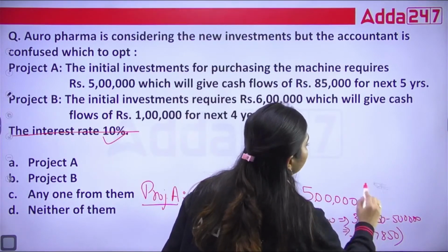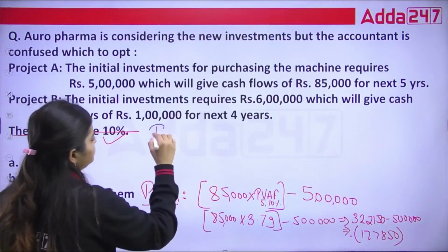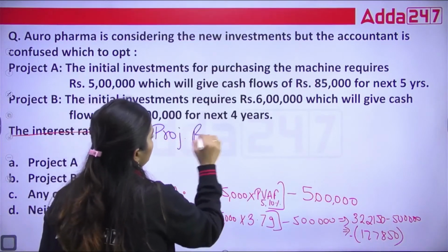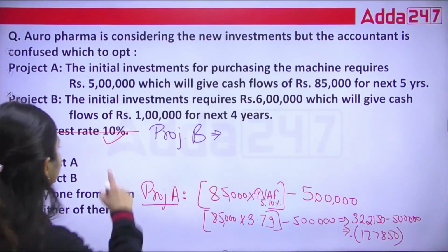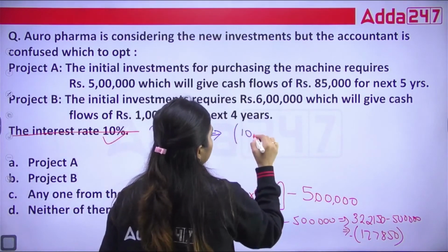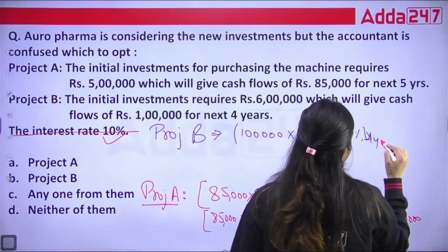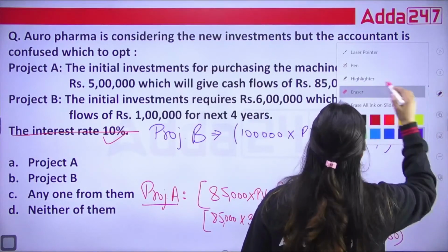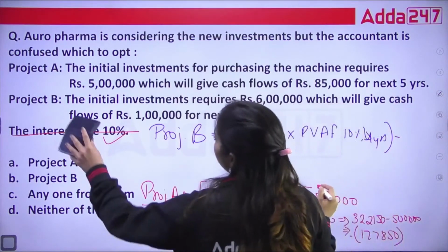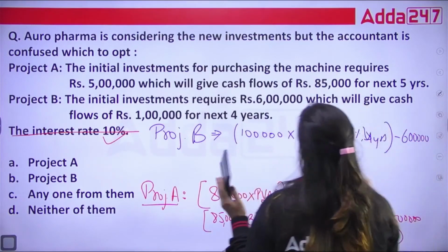For project B also, we are going to use the same method. The amount you are going to receive is 1 lakh for the next 4 years. This we need to subtract from the initial outflow, that is 6 lakh. Chaliye.